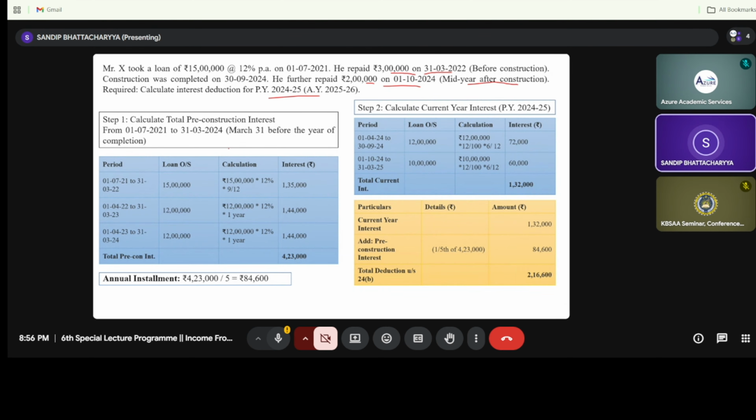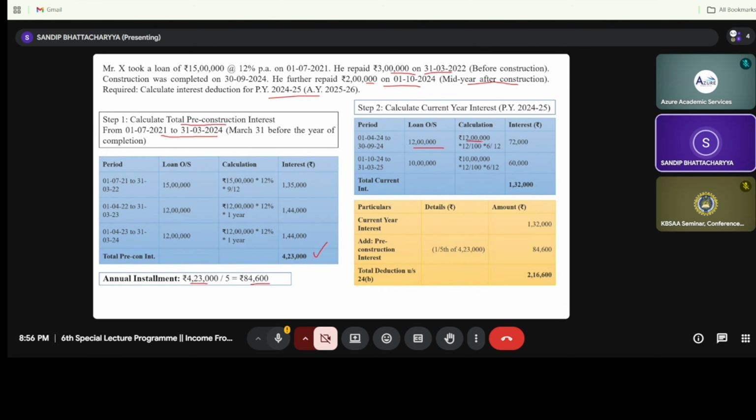So same way of process and calculation, that is calculation of total pre-construction interest, that is 1/7/21 to 31st of March 24. You will see the total calculation is 4,23,000. So this 4,23,000 divided by 5, it is 84,600. This is called pre-construction. And the post-construction period, for the time being, it is 12 lakhs, because it has been paid on 1/10/24, that is 12 lakh.